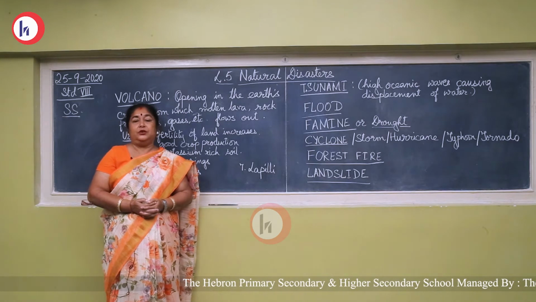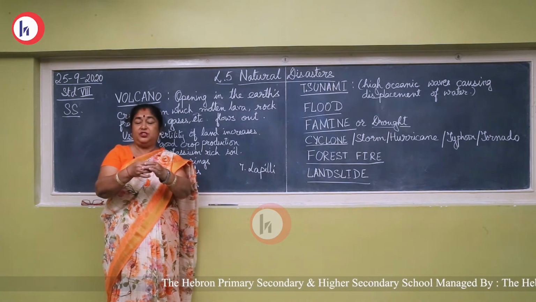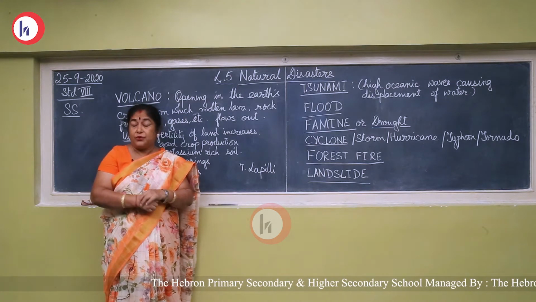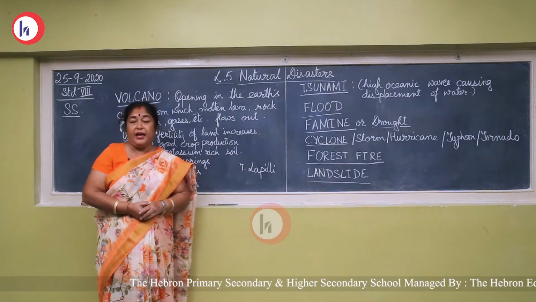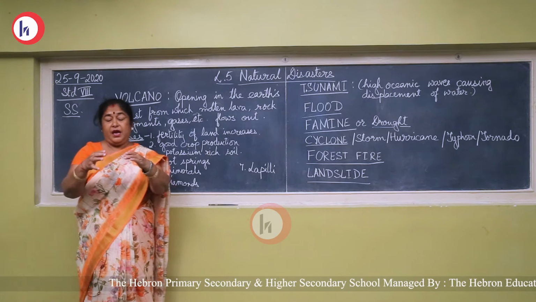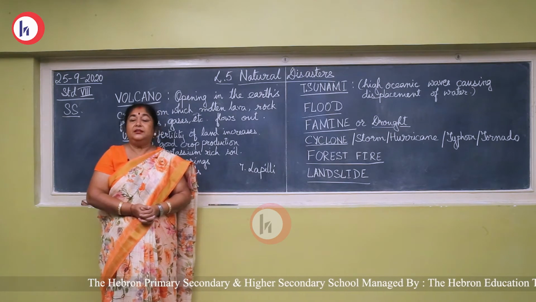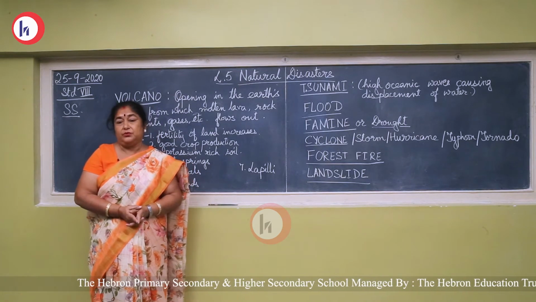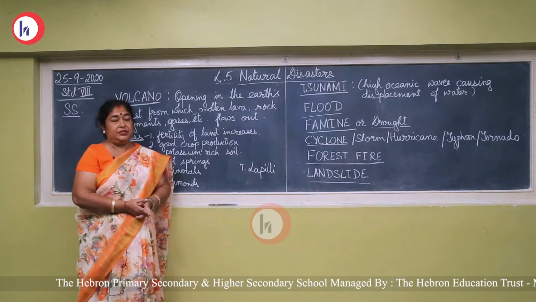If the vent is small and the lava is more, then it will shoot up high and then flow far off. But if the vent is big and the lava inside is less, then it will just flow down the mountain. But the temperature is very high, and smoke comes out of it.